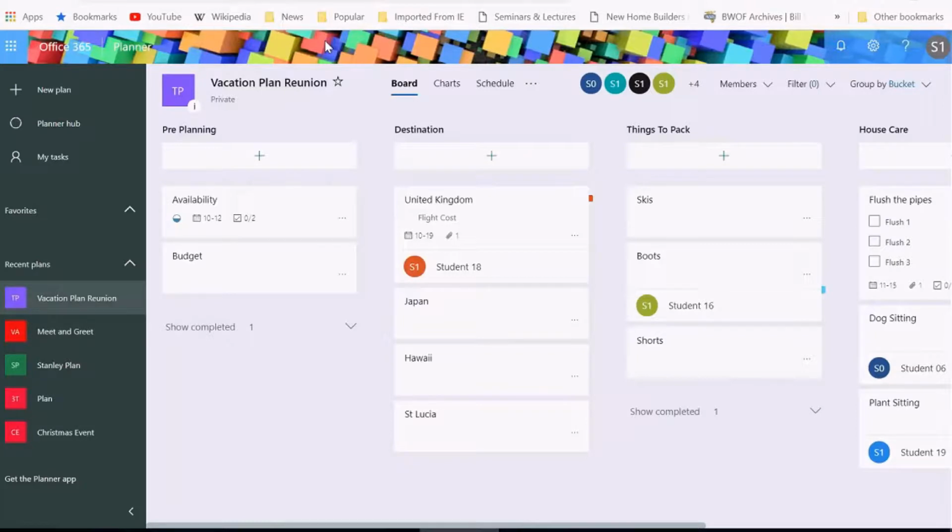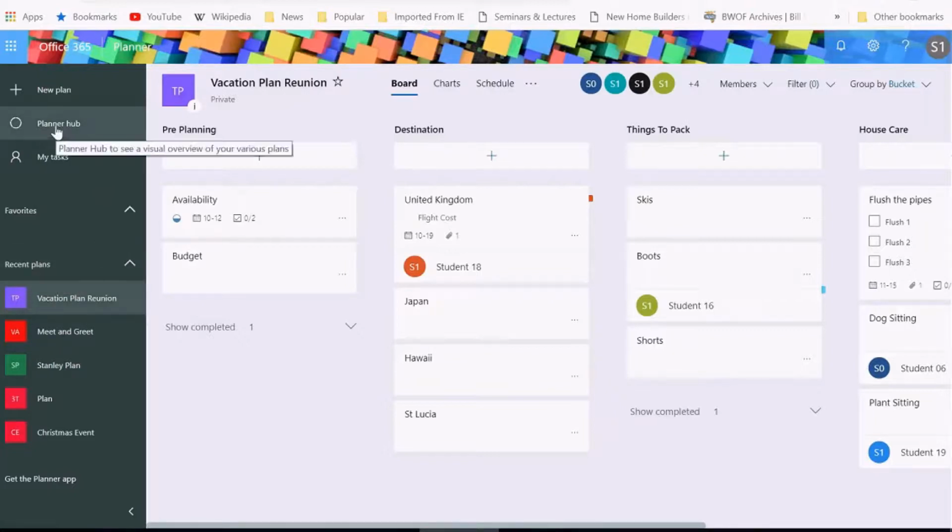So again, let's assume you've logged into your Office 365 space right now and you've gone to Planner. As you can see in my top left-hand section there, I've got Planner opened. There's Planner. It is opened right now, showing up there. Now, there's a couple of plans, of course, that I have.